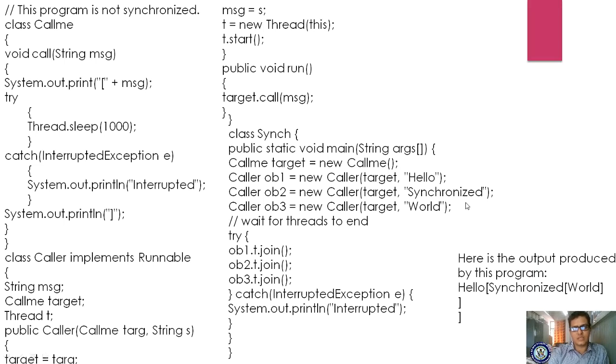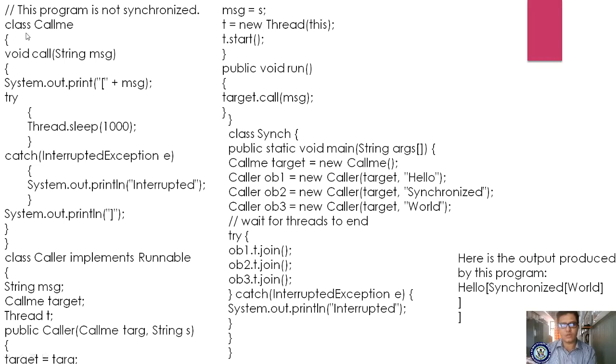Next, synchronized. You are creating the second object for the Callme class, and the third object of the Callme class. So you are supplying the same target: hello, synchronized, world. After entering hello, it is entering synchronized once again, and afterwards it is entering world. Got it? Because you have started these three threads, they are all running, so you are getting the output like this. Please observe: hello, afterwards synchronized, afterwards world.